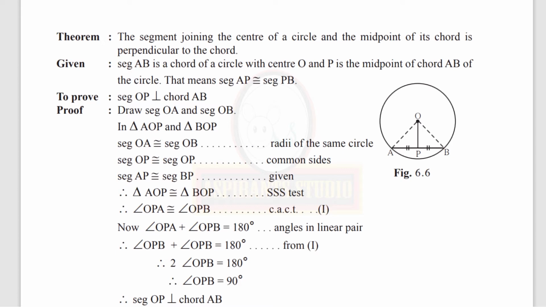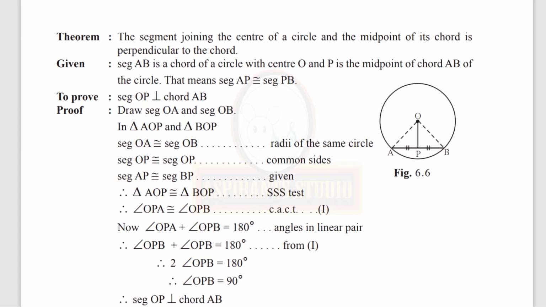We have to prove segment OP is perpendicular to chord AB because we are given what? In the statement, the segment joining the center of a circle and the midpoint of its chord is perpendicular to the chord. We have taken P to be the midpoint of the chord. So segment OP is perpendicular to chord AB has to be proved.